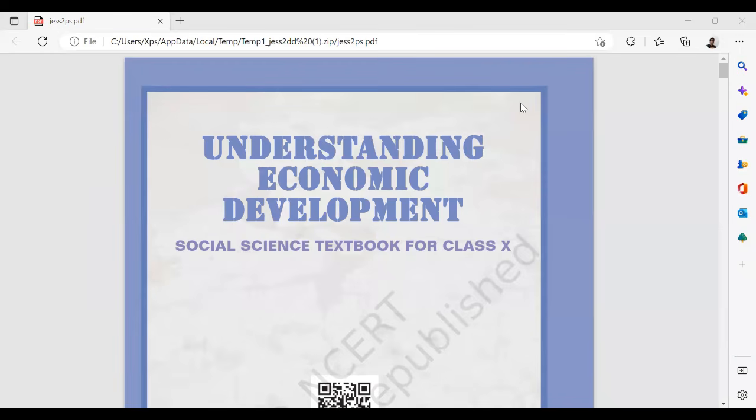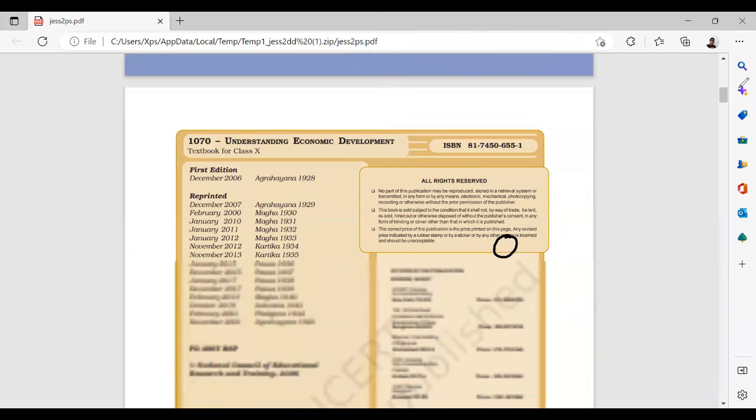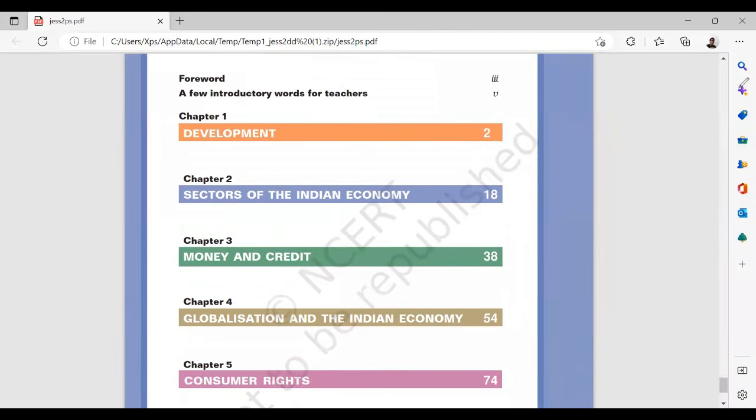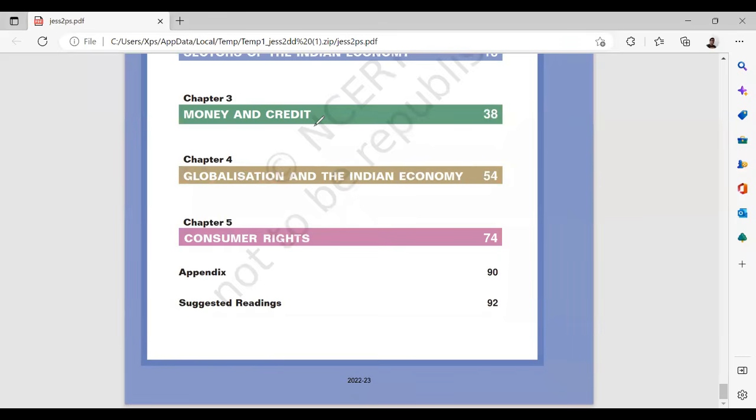We'll be starting now understanding economic development of class 10th. Let us explore what are the topics mentioned here. The topics are development, sectors of the Indian economy, money and credit, globalization and the Indian economy, consumer rights. These are the topics associated with this 10th class NCERT.